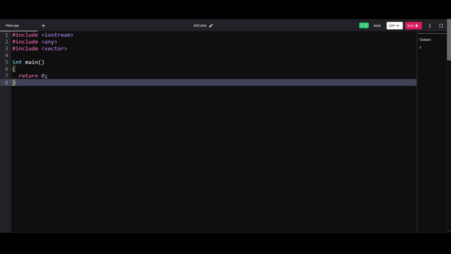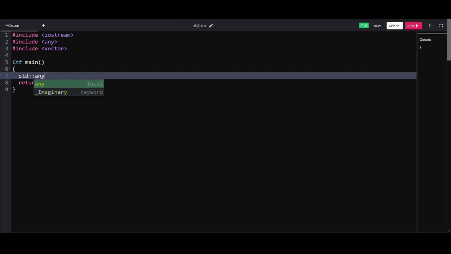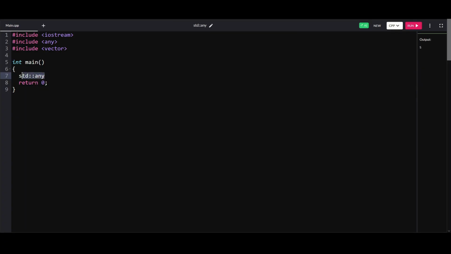All right, team, let's talk standard any, right? What is standard any? Standard any is basically a type safe object. It can hold any value, and by any value I mean a value of any type. Can be primitive, can be user defined, right? It can only hold one single value in it, and it's basically a class that's part of the standard library, has a constructor on it, has a destructor, has an equal to operator, and a bunch of functions.